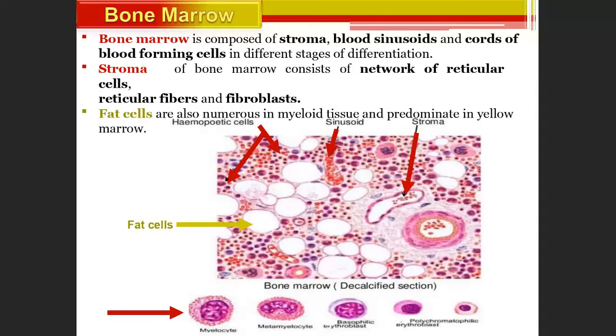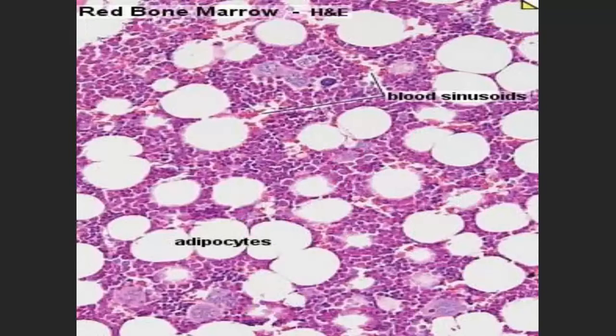And bone marrow is composed of stroma, blood sinusoids, and cords of blood forming cells. If you know the names, it's more than enough. We don't expect more from second years. And the stroma of bone marrow consists of a network of reticular cells, reticular fibers, and fibroblasts. And sometimes fat cells are also present. So all these things are present in bone marrow. So there is red bone marrow, adipocytes, and blood sinusoids. These are parts of the